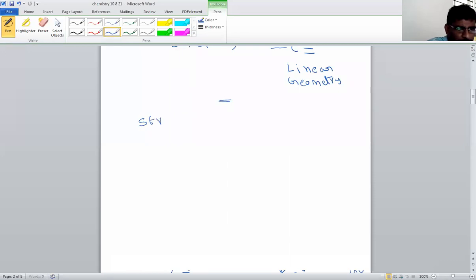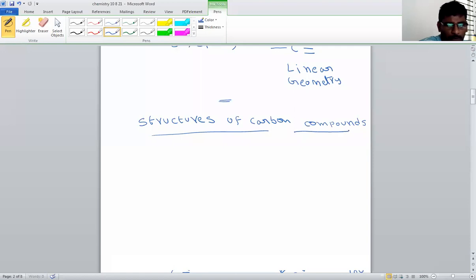Structures of carbon compounds. This is our next topic, structures of carbon compounds.